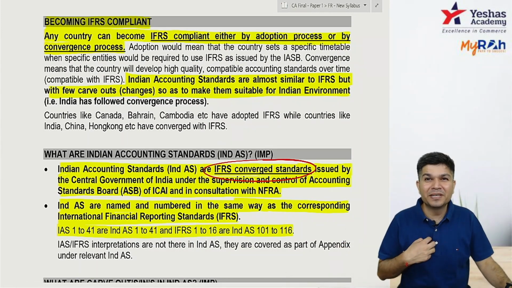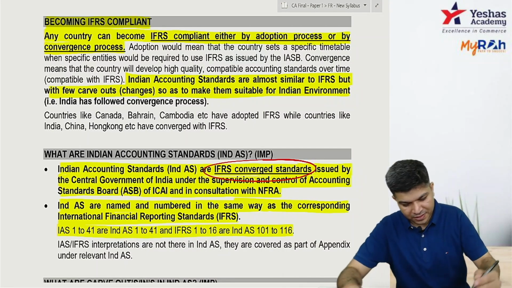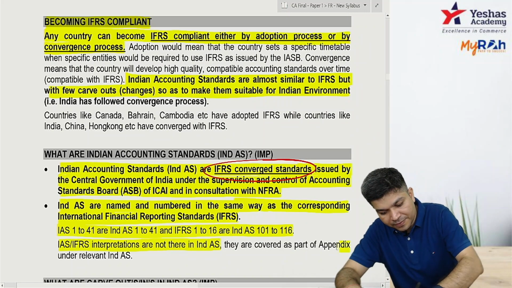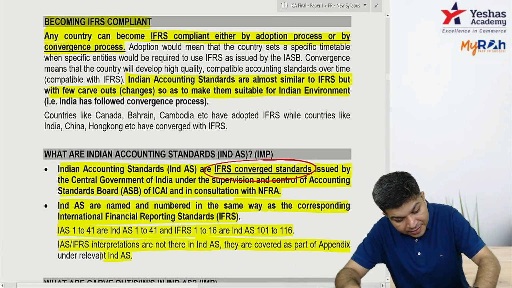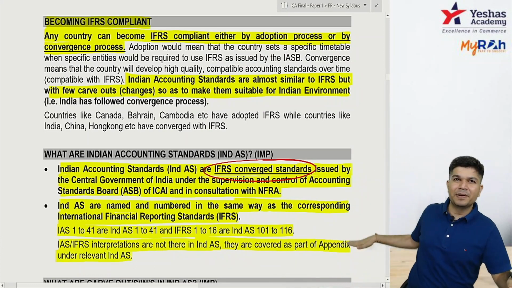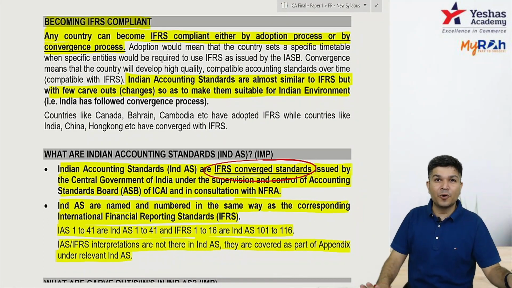We don't have them because they are given in the form of an appendix to the standard. So the interpretations of IFRS or IAS are not there in IND AS because they are covered as part of the appendix under the relevant IND AS only. Under the relevant IND AS we have an appendix, and under the appendix they are covered. Any doubts?